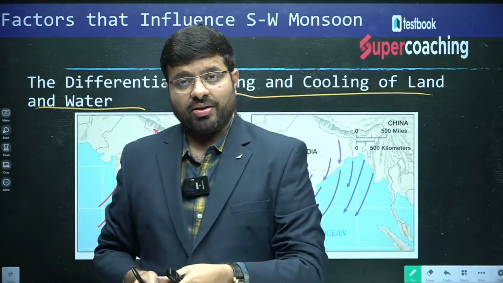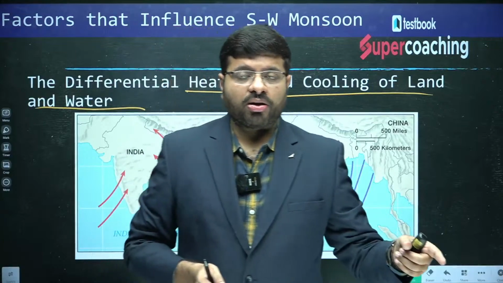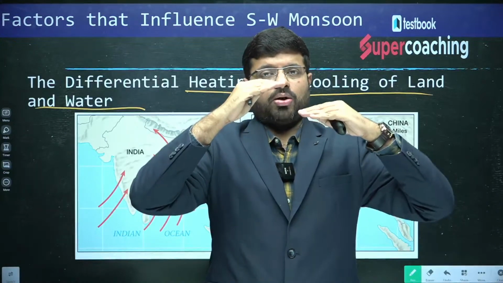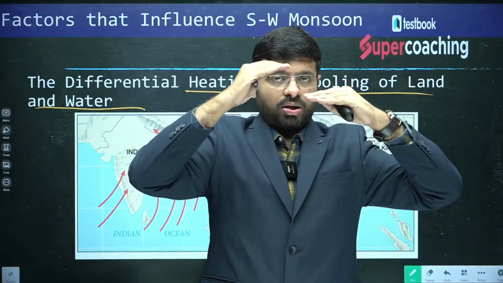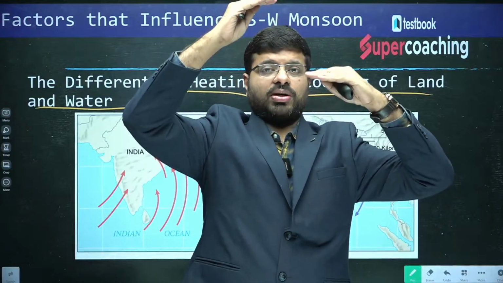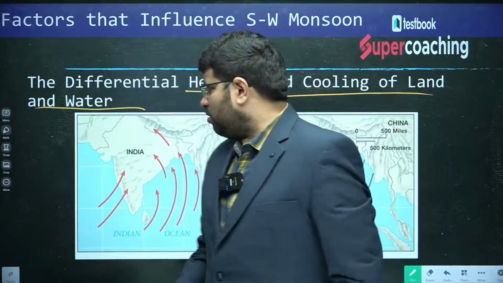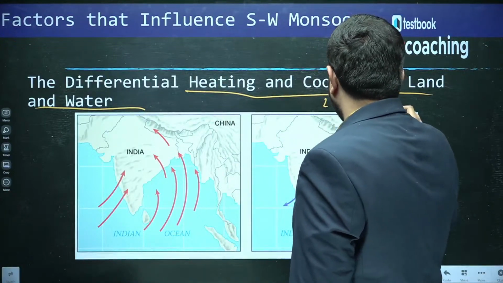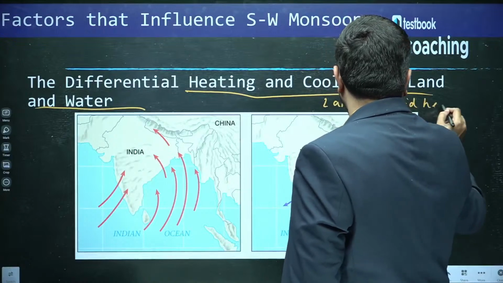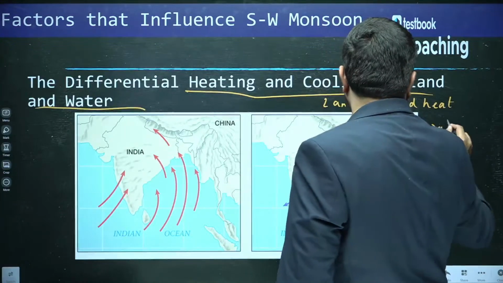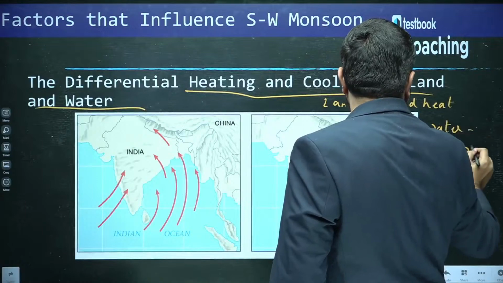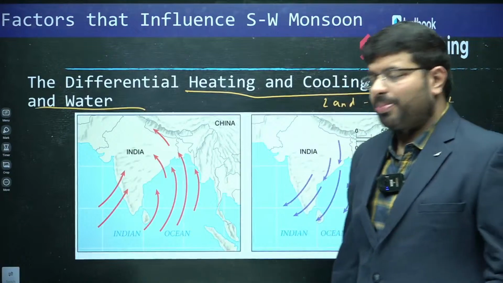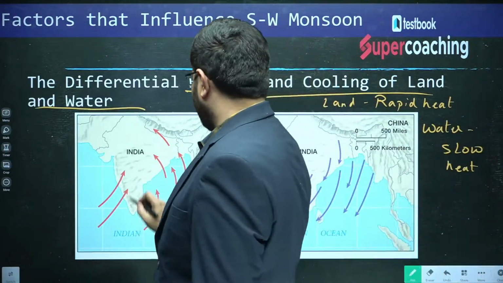You see the difference here. So what will happen? By around 8 o'clock, the land is heated up, but the water is also heated up, but not at the same level. And by 11 o'clock, the land would be heated up, but the water is slow heating. So overall, you will find that land is rapid heating, water is slow heating. So what will happen is there will be differences of temperatures between the land and the water.